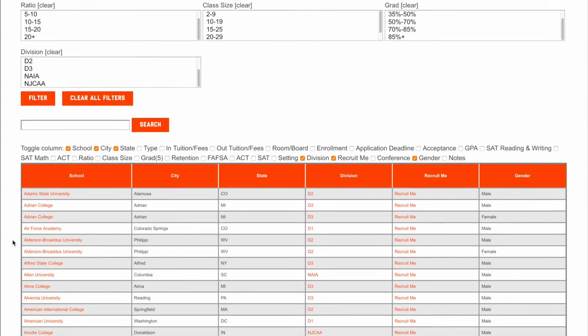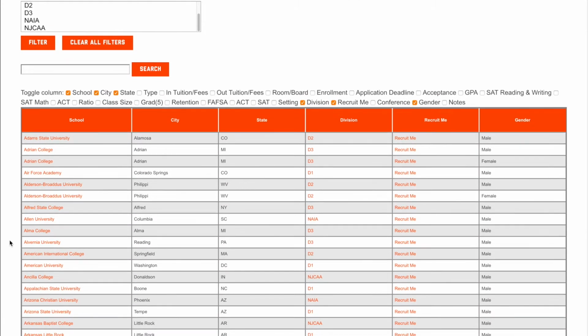And so we get down here into the main part of the database. And so you start off, you've got your institution, what's the school? You've got where it's located, city and state. You got what division it's in, NAIA, D3, D2, D1. You've got a link to a recruit form, and then you've got whether it's got a male or a female program, or in some cases it's got both.